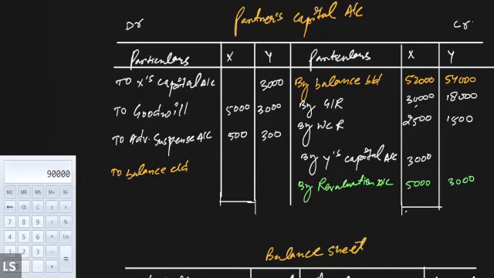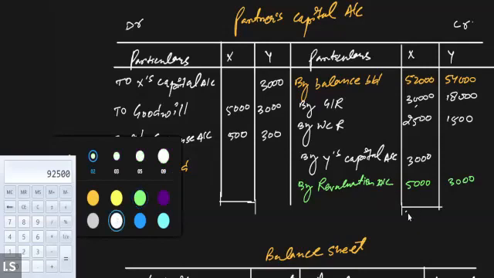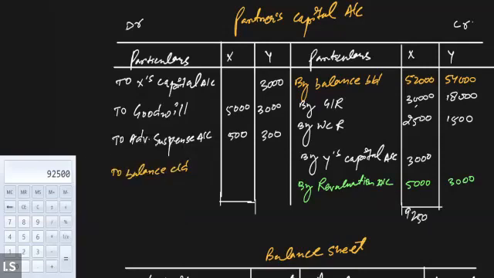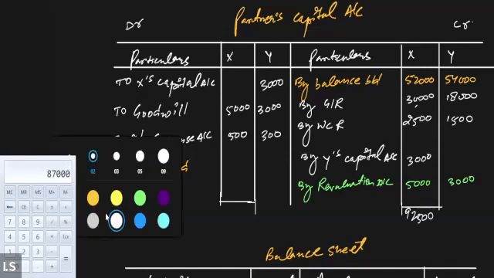Okay, let's find out the balance one more time. 52,000, 30,000 plus 2,500 plus 3,000 plus 5,000. So it is 92,500. Is it correct this time? Yes, sir. And then we will subtract 5,500 out of it. So subtracting 5,500, we will get 87,000 as the closing balance of X.